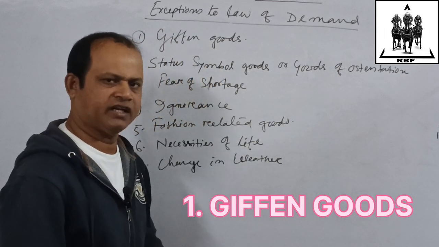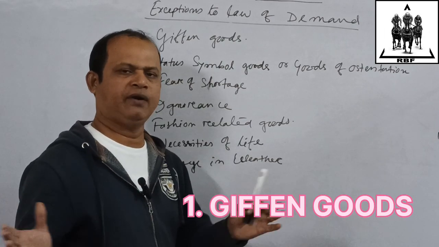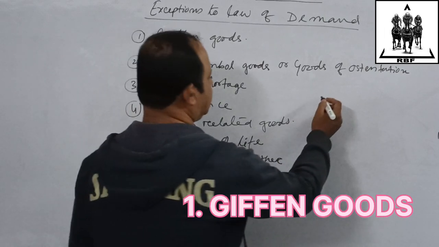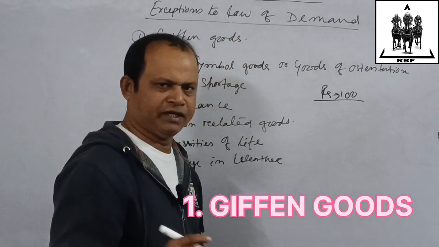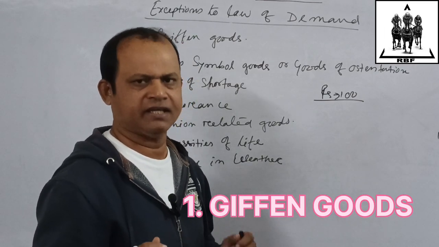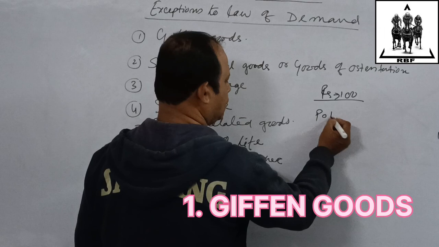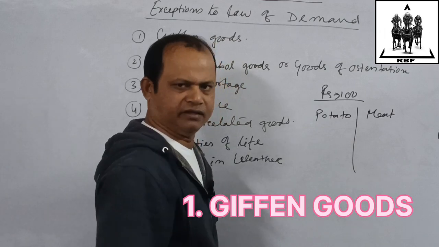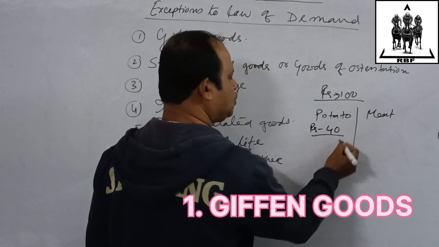Actually, Sir Robert Giffen made an experiment in Russia where, in a particular industrial area, the laborers used to work and earn, say, rupees 100 per day. Actually, in Russia it is not rupees, it will be rubles. But for the simplification of our analysis, we will take that they are earning rupees 100. With that rupees 100, they used to buy two goods. One is potato, another is meat. So what they used to do, they spent rupees 40 to buy